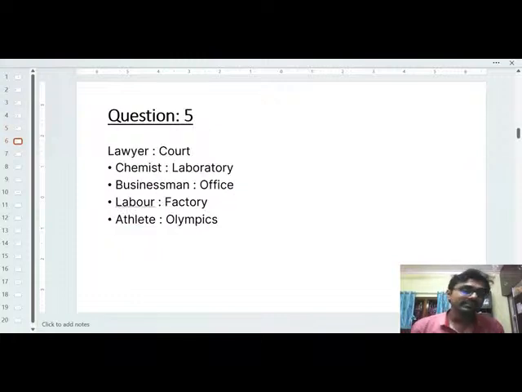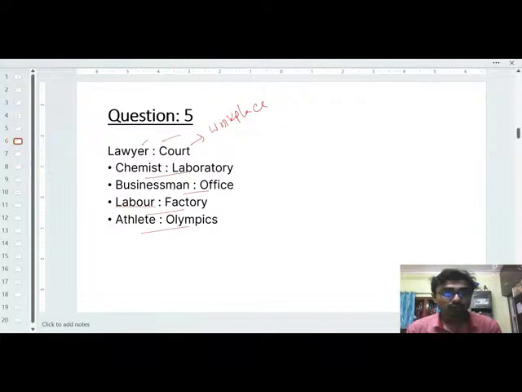Next question is lawyer, court. And what will be the options? Chemist, laboratory; businessman, office; labor, factory; athlete, Olympic. So you have to identify the relationship between lawyer and court. See, the main workplace of a lawyer is the court. That means it is basically the workplace of the lawyer. Understood? So